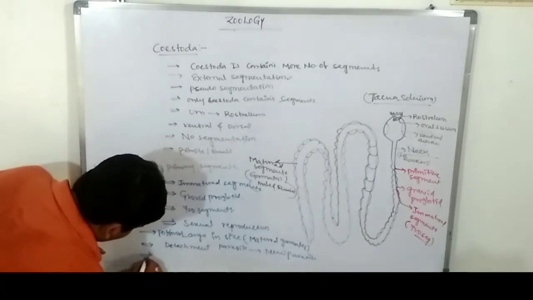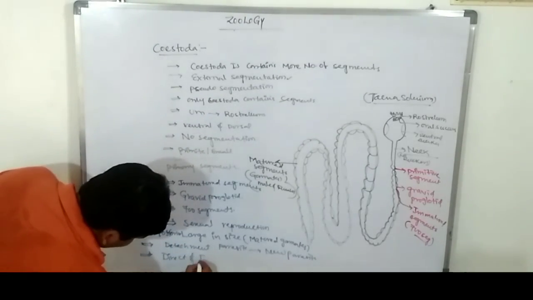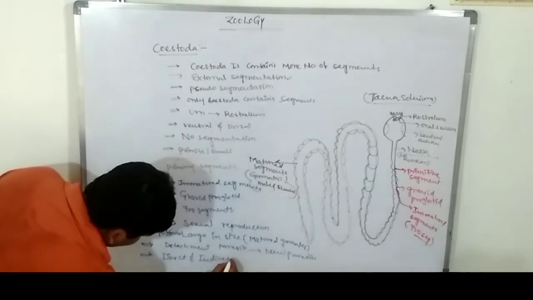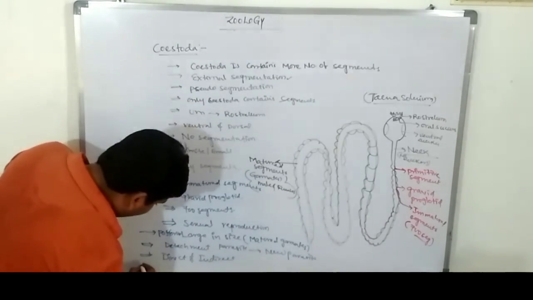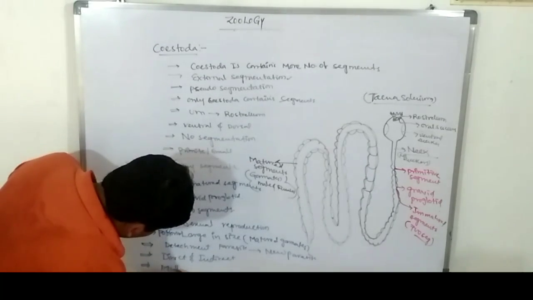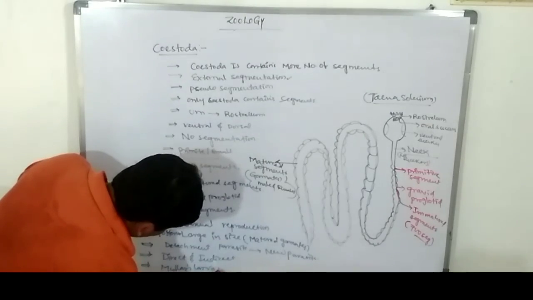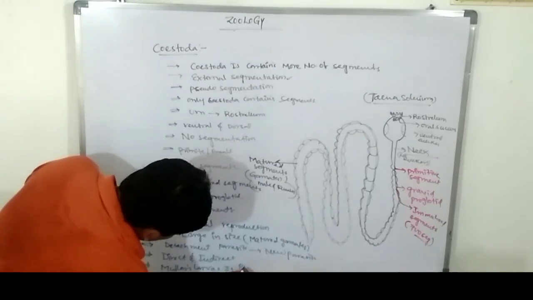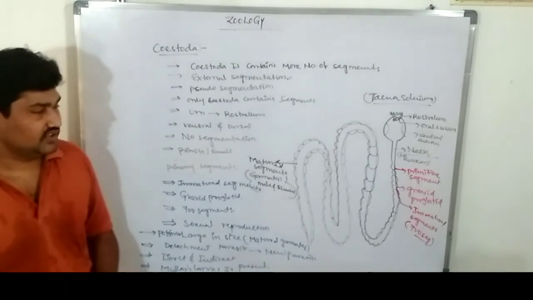These show direct and indirect development. They contain a larva known as Muller's larva. Which larva? Muller's larva is present. So this is known as Cestoda.